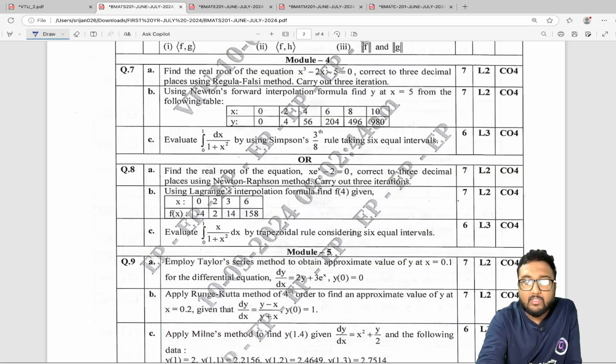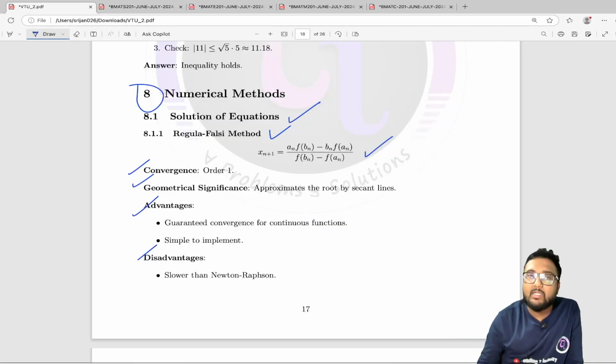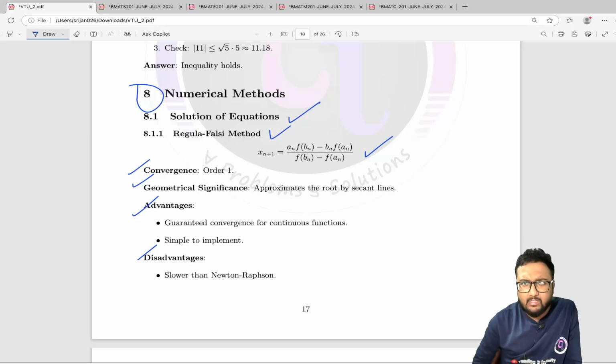For example, here we have one equation, a solution of an equation type of question, a transcendental equation, to be solved using the Newton-Raphson method. Again, all the methods are there. The dedicated playlist of numerical methods is there on the channel. In there you can find a 10 to 15 minute lecture on every method. Go through it quickly and you will be able to solve any question from numerical methods.